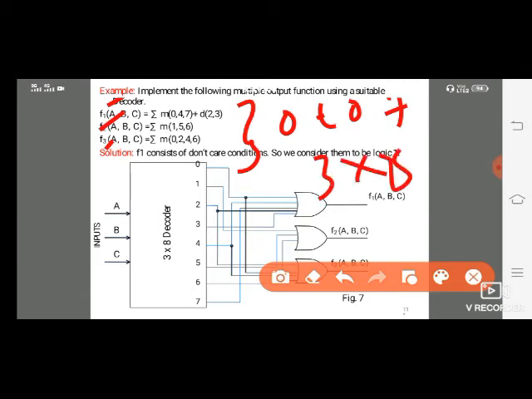If you don't know how to get the logic, first observe the values given in the problem, the highest value and the least value. For a 2 to 4 decoder, the values will be 0 to 3 only. For a 3 to 8 decoder, values between 0 to 7 will be indicated.